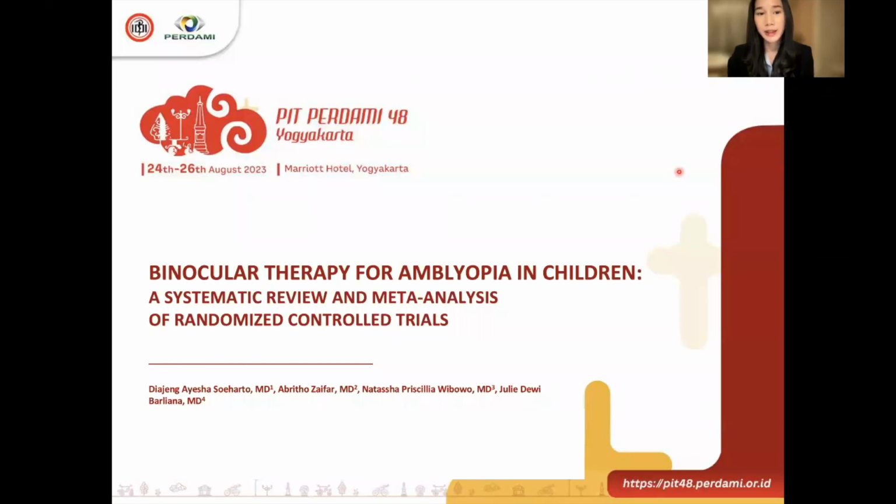and meta-analysis entitled Binocular Therapy for Amblyopia in Children. The study was supervised by Dr. Julie Dewi Barliana and co-authored by Dr. Abrito Zaifar and Dr. Natasha Priscilia Wibowo.